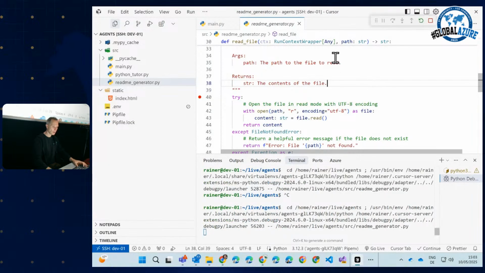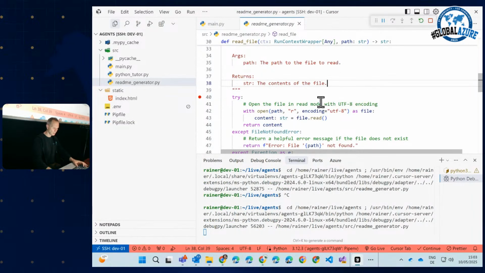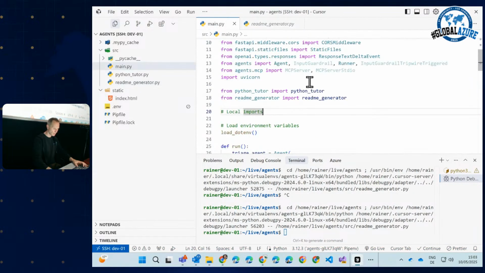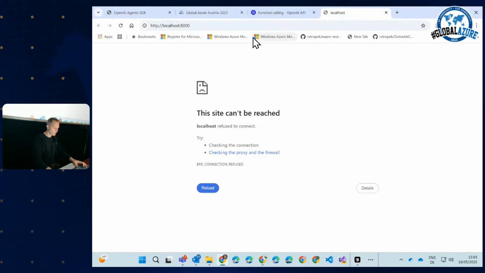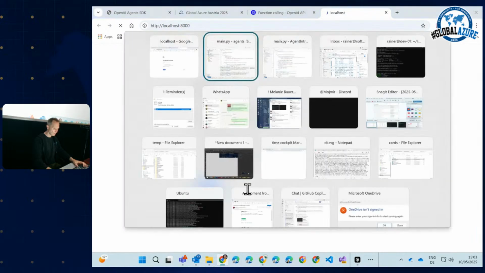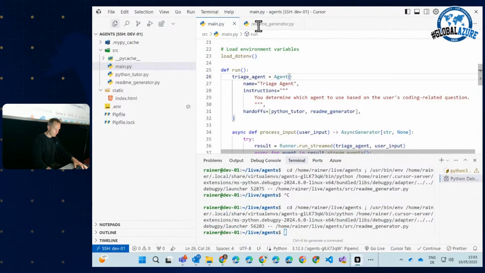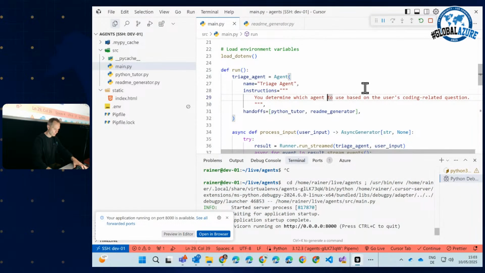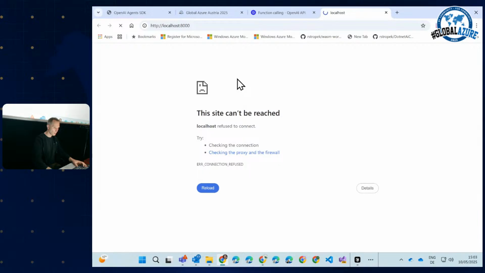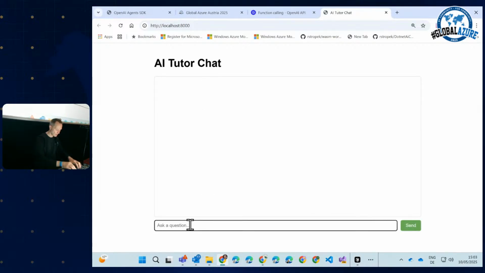So let's run the debugger again. Maybe I didn't stop the debugger. It might be that I didn't stop the debugger. Let's see if I imported it now correctly. README generator, yeah, looks good. So let's run it again. Now the browser, now the web server runs. Write a README file for this project.